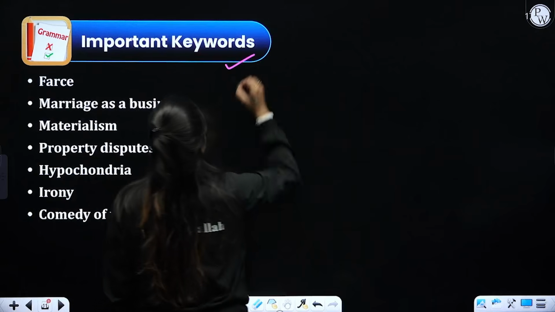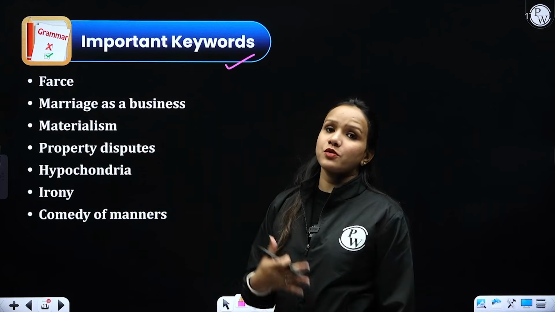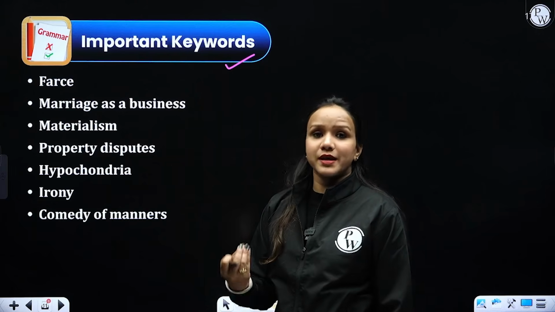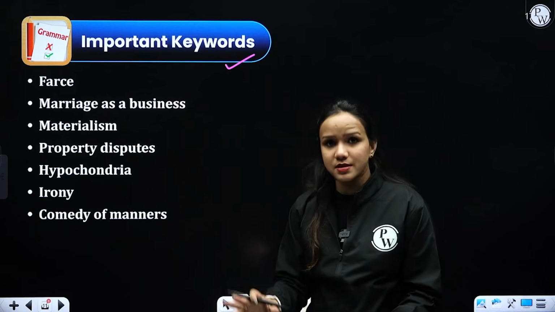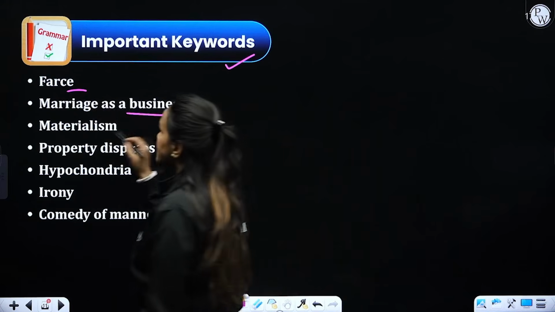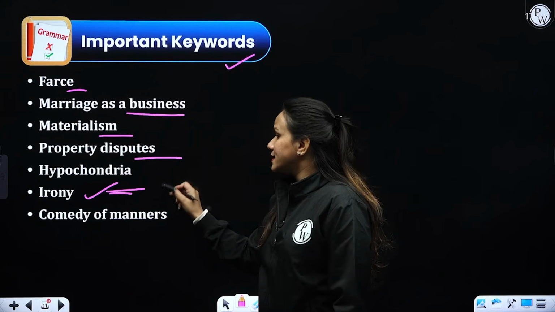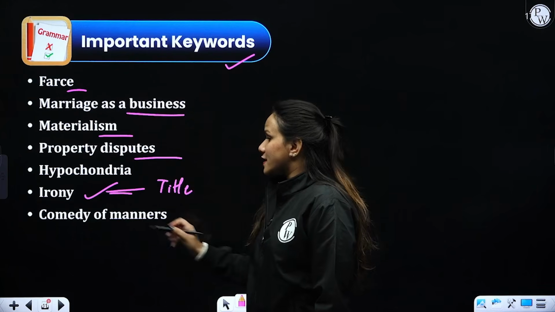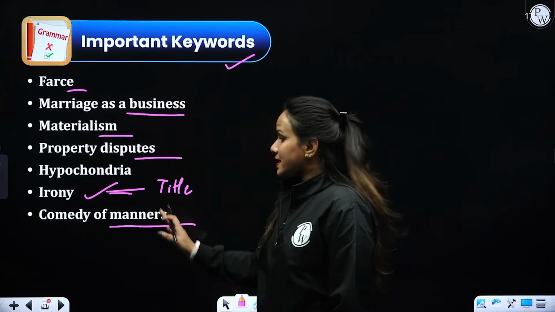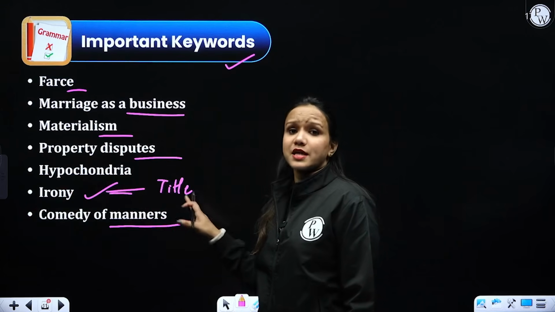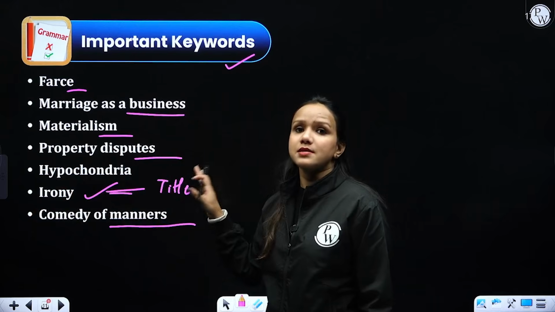Now, keywords. I keep telling you the same thing in all my classes. Whichever text you read, be it a prose or a poem, you must memorize some keywords related to that particular text that help you in gaining good marks while you write your answers, right? See, these are: marriage as a business, materialism, property disputes, hypochondria, anxiety, fainting, irony. There is irony in the title, right? Comedy of manners, which involves satirical elements, right? As we see in the upper sections of society, how upper class people consider marriage as a business deal.